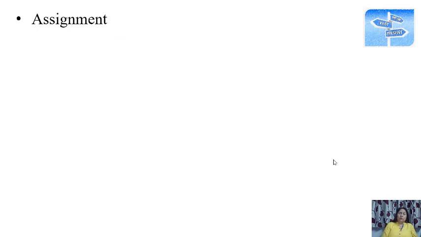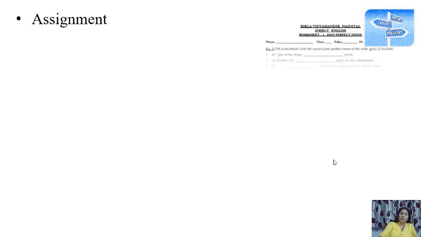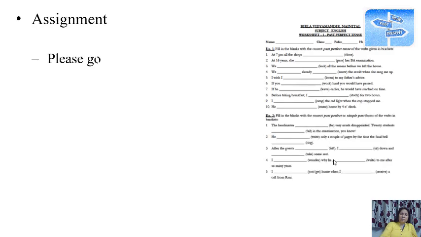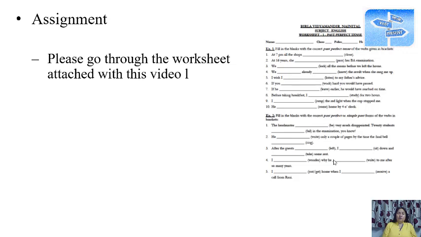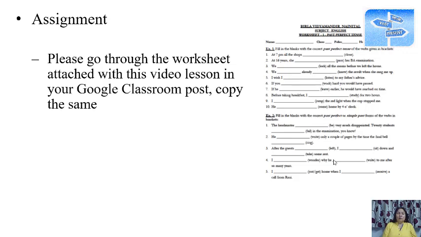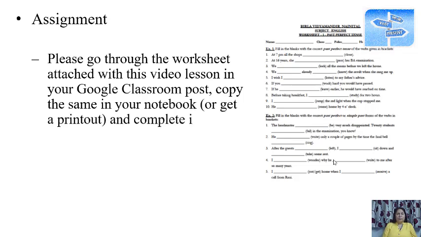Now let's go to the assignment part. What do we have in assignment? We have a worksheet, then we have a question. Please go through the worksheet attached with this video lesson in your Google Classroom post, copy the same in your notebook, right, and complete it. Now let's look at it. We will discuss this.